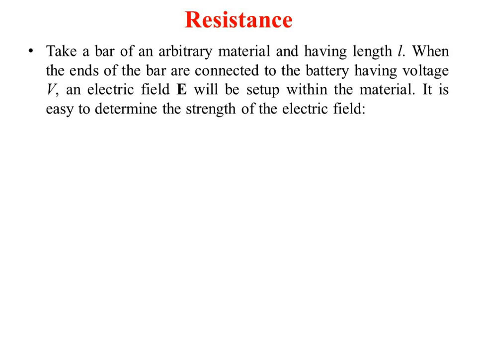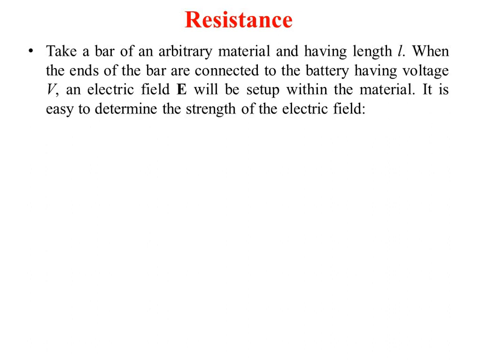As we know, every material, when you pass current through any conductor, what happens exactly? When current flows through the conductor, the electrons move from the negative terminal to the positive terminal, and conventionally we say that the current is flowing from positive to negative.